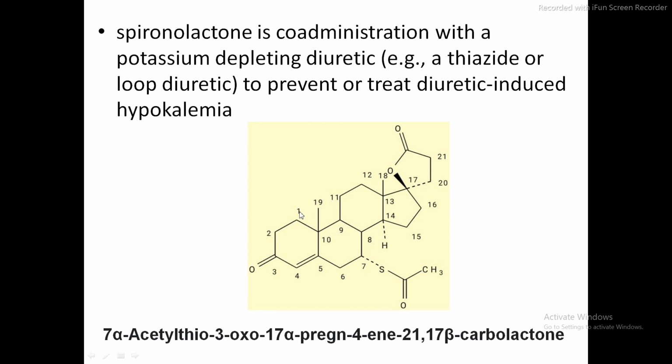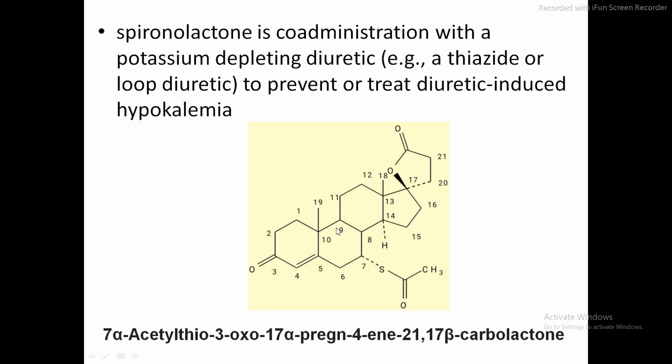So this ring is numbered like this: 1, 2, 3, 4, 5, 6, 7, 8, 9, 10, 11, 12, 13, 14, 15, 16, 17. Now this methyl group is 18. This methyl group is 19. Then the numbering of the lactone is 20, 21, 22. Likewise, these rings are numbered. Check properly, you will understand how the rings are numbered.